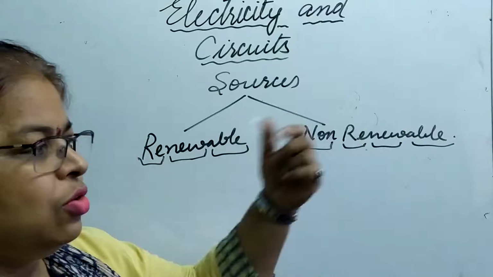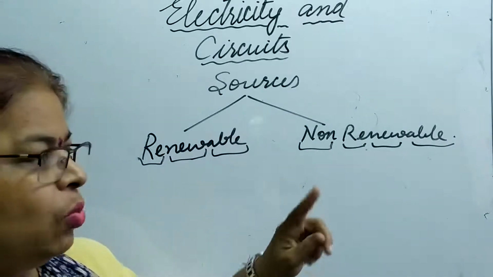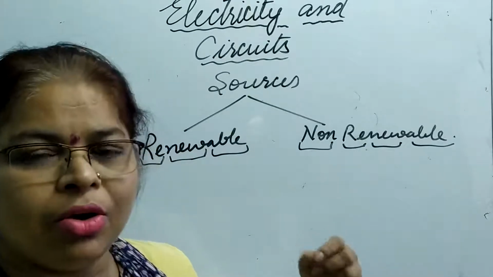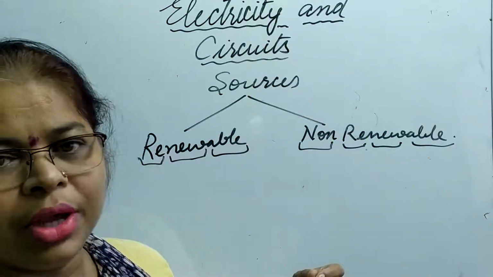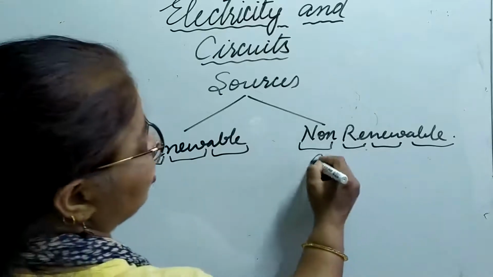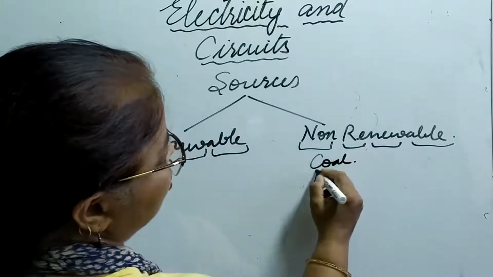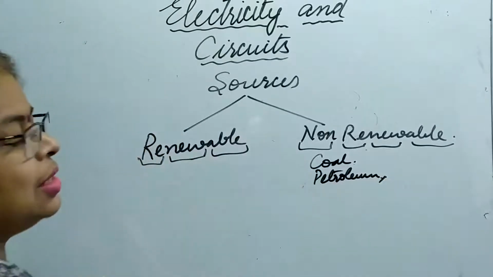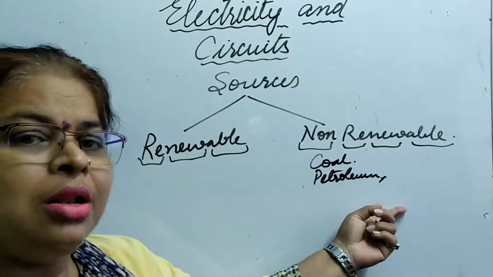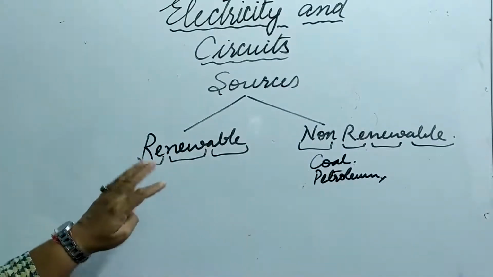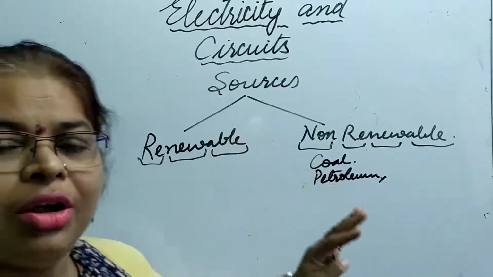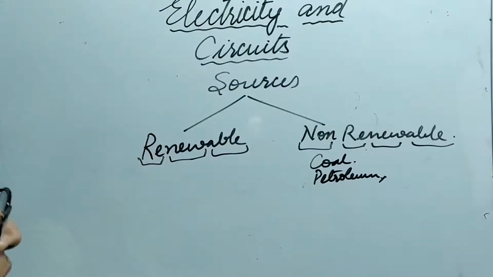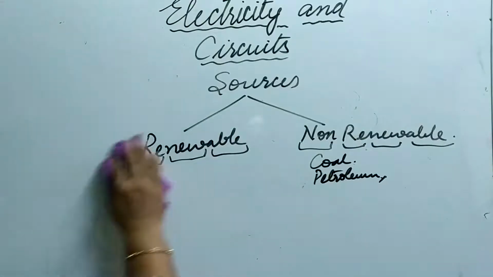Same way, non-renewable. What do you mean by non-renewable? Once consumed or used, we cannot get a new supply of that energy. So in this case, like coal, petroleum, these are some examples of non-renewable sources of energy. So these are the concepts that you have learned in your previous class. So today we are going to start with the concept of electric energy.